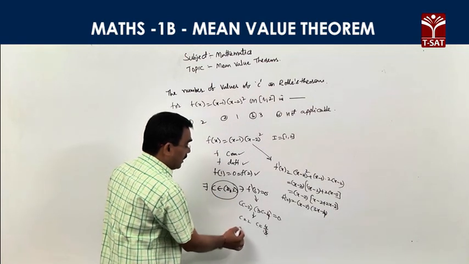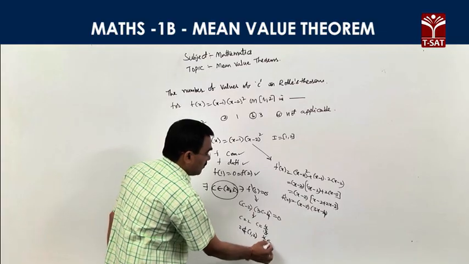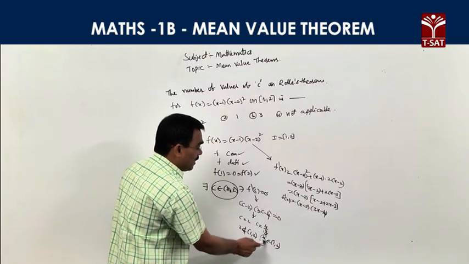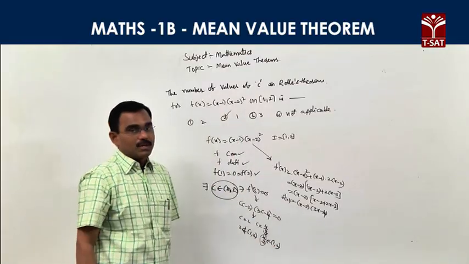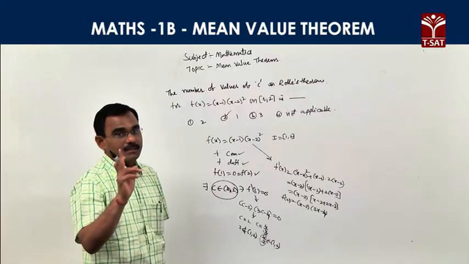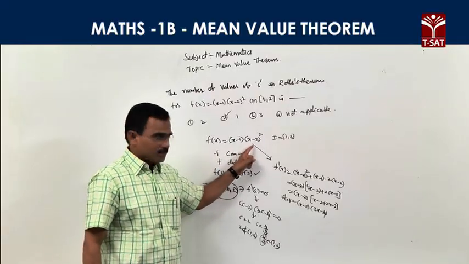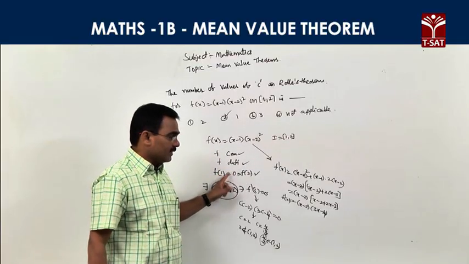2 does not belong to open 1 comma 2, but 4 by 3 belongs to open 1 comma 2. C has 2 values, but only one value belongs to our interval open 1 comma 2. That's why, how many values are there? Only one value. Given f of x is x minus 1 into x minus 2 and the interval is given, it is continuous, differentiable and the conditions are satisfied.